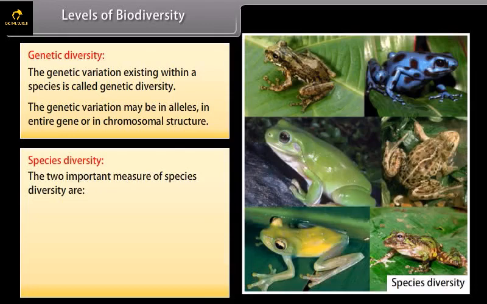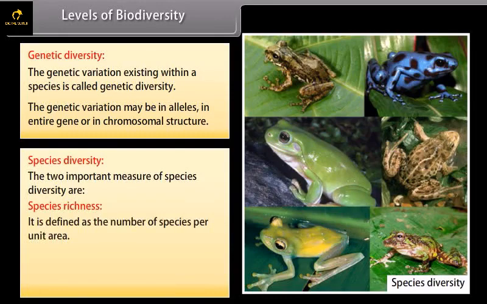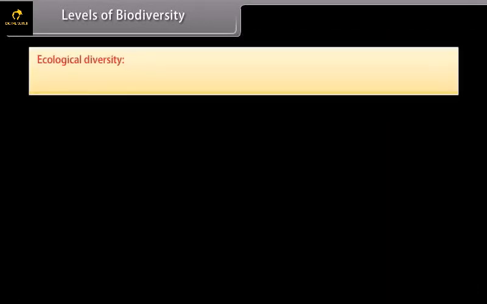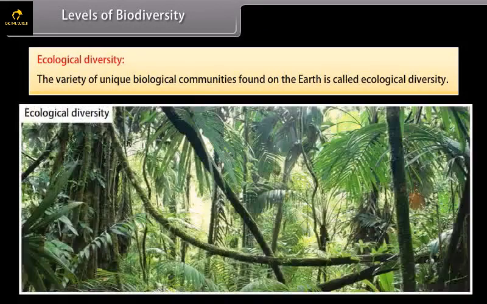Species diversity. The two important measures of species diversity are species richness, which is defined as the number of species per unit area, and the next one is species evenness. It refers to the relative abundance with which each species is represented in an area. Ecological diversity. The variety of unique biological communities found on the earth is called ecological diversity.